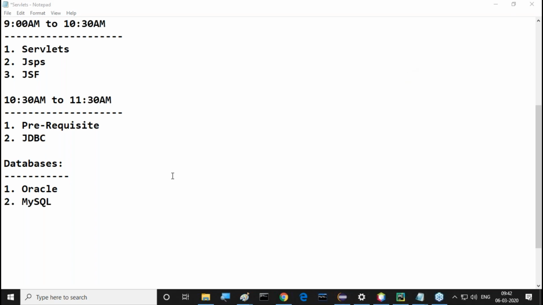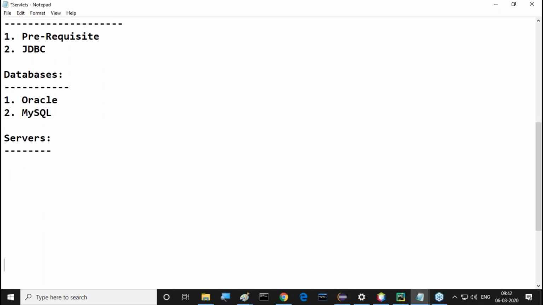After completion of this databases part, I will go for servers, especially if you want to prepare servlet applications. That means servlets, JSPs and JSF applications. If you want to prepare them, definitely we require which one? Servers. We require a number of servers. But actually, awareness of one server is sufficient to work with our company projects.